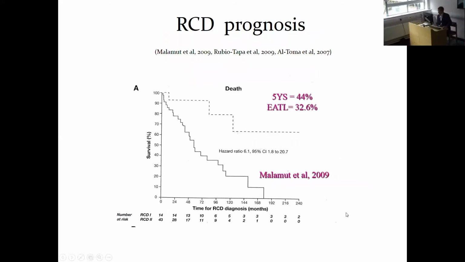After the diagnosis of refractory celiac disease, this is the natural history, which is much better described. This is the data from the Paris group, showing really worrying statistics for 5-year survival and development of lymphoma. And this is mirrored by the outcomes from Holland and also from the USA. The dotted line at the top in the graph represents the patients with type 1 refractory celiac disease, which is also rather higher than we might expect from patients just with active celiac disease, perhaps.